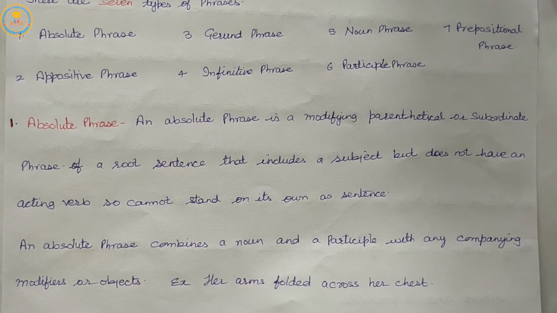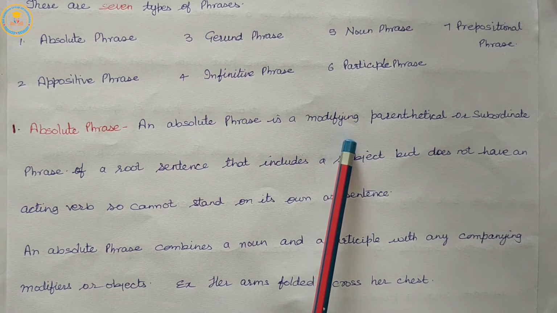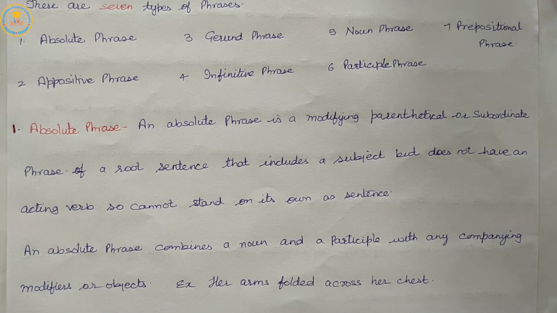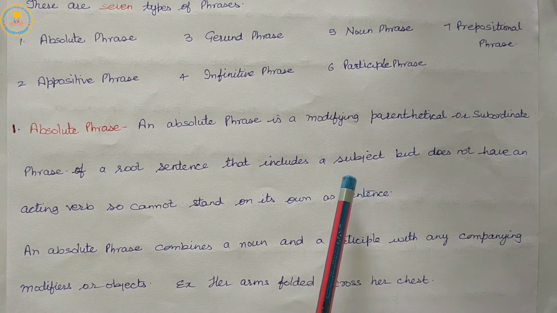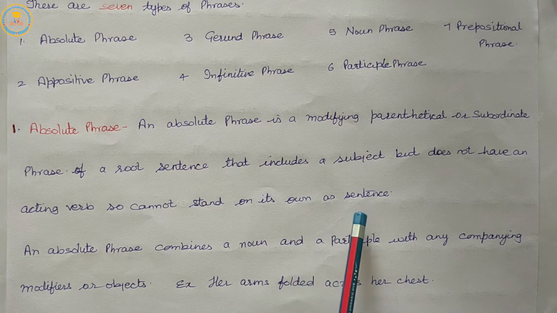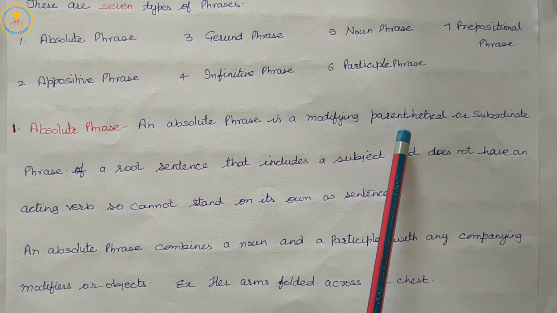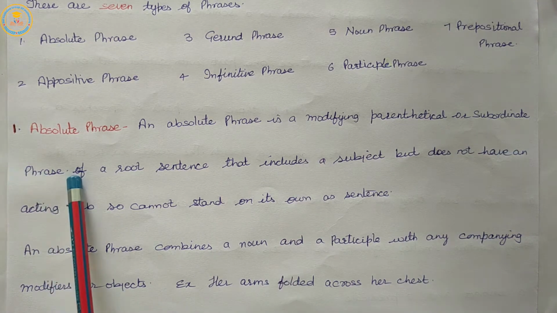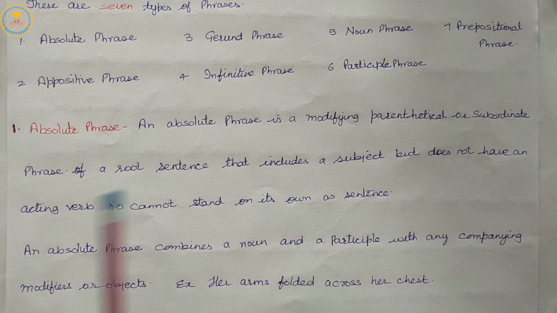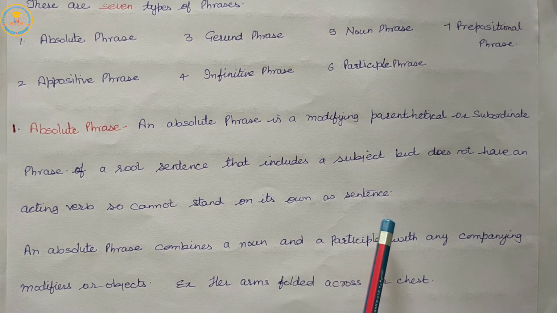First is the absolute phrase. An absolute phrase is a modifying, parenthetical, or subordinate phrase of a root sentence that includes a subject but does not have an acting verb, so it cannot stand on its own as a sentence.